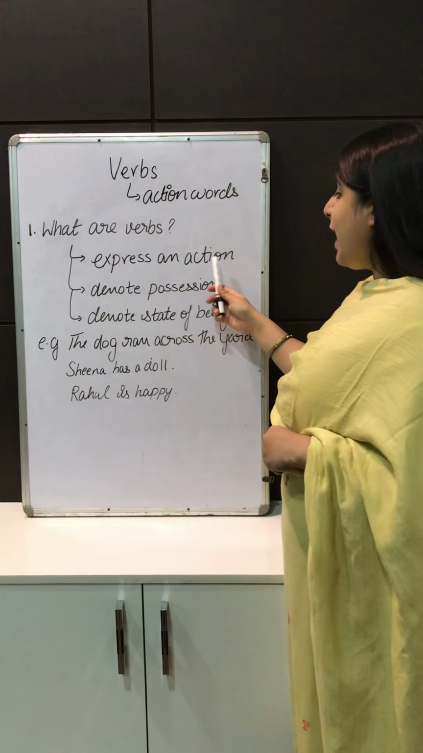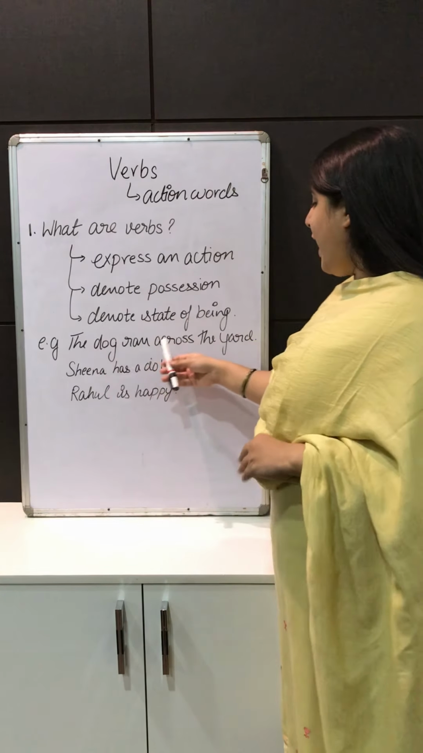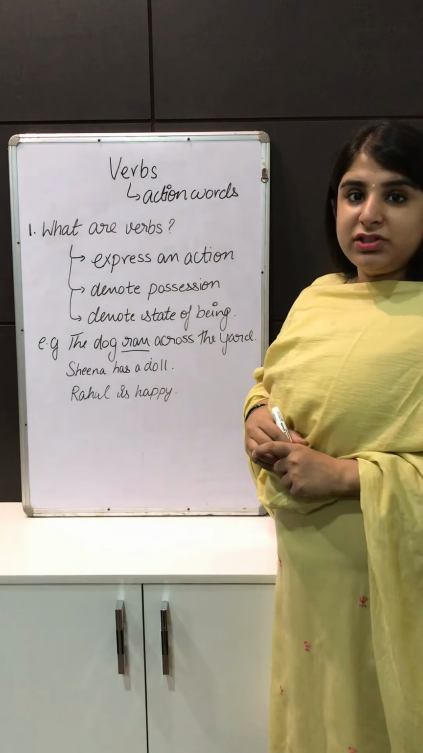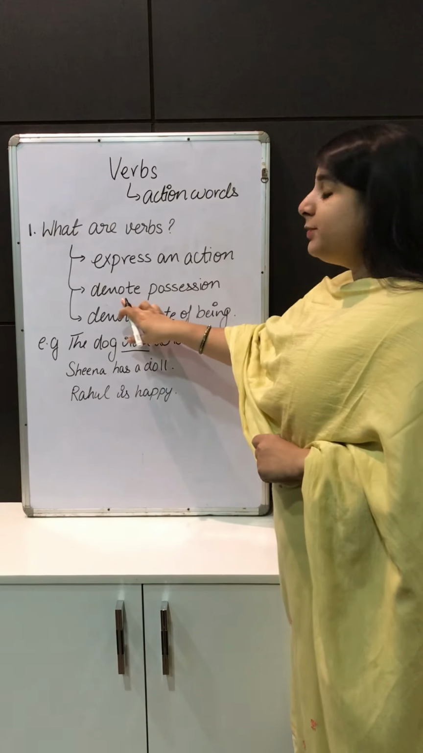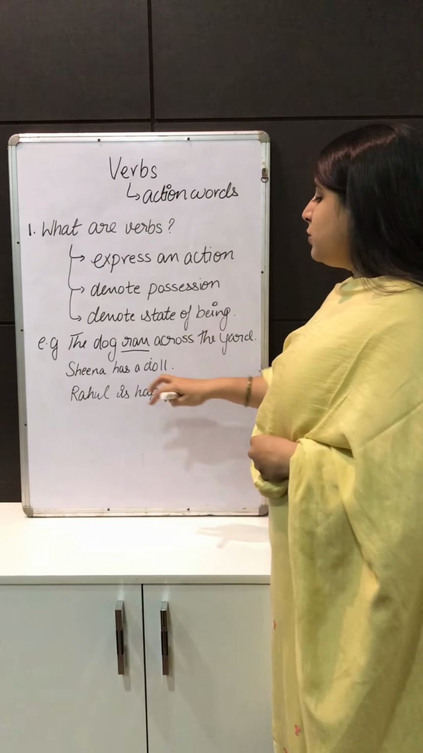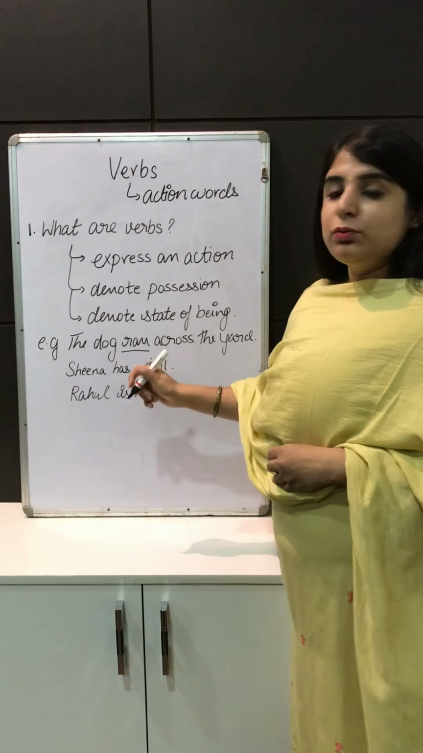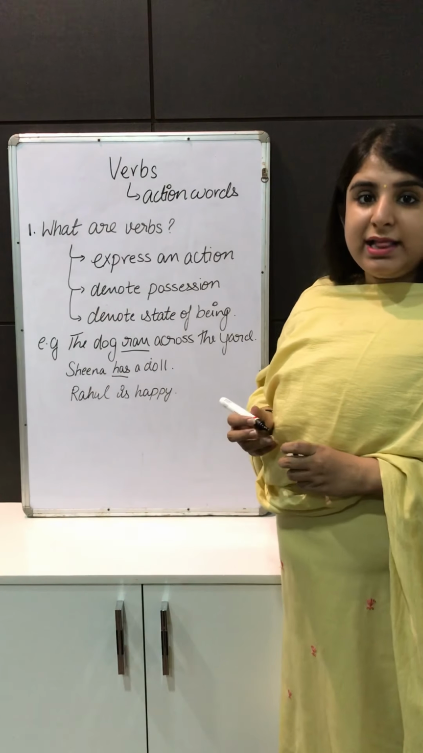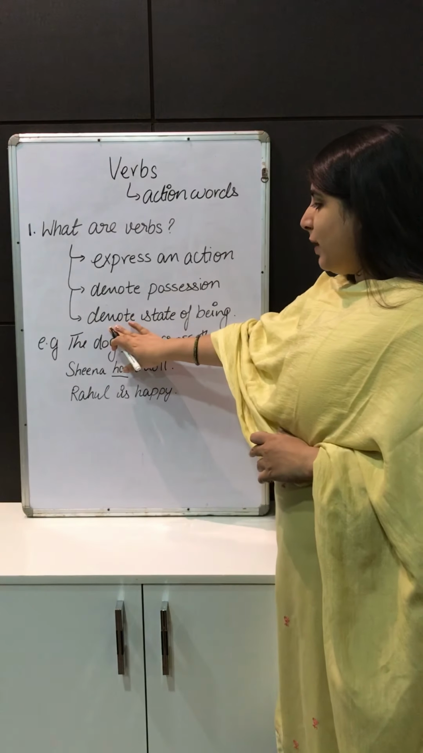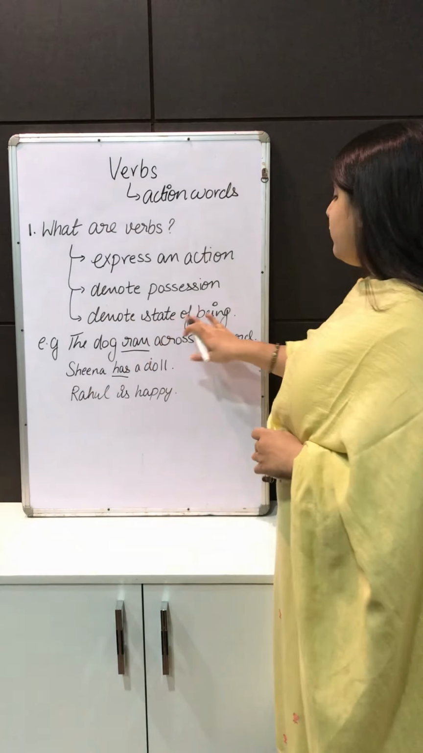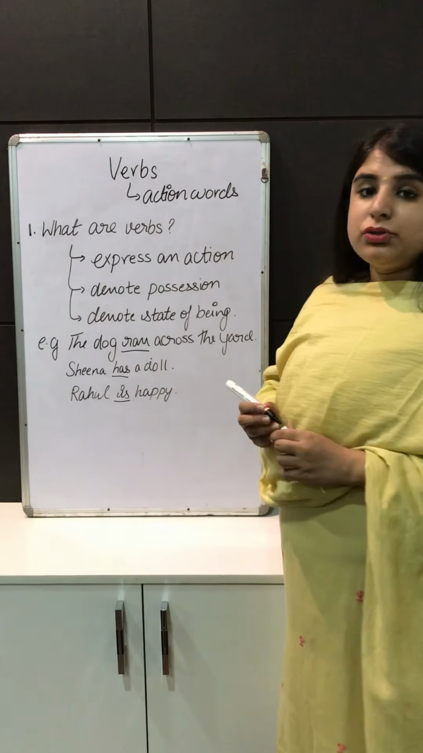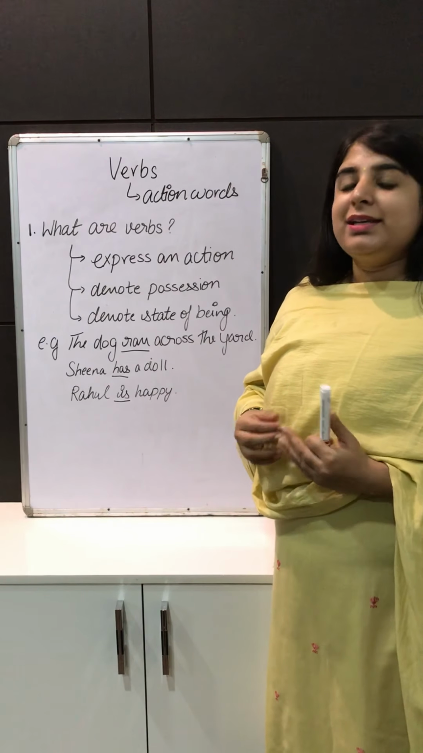Verbs express an action. So when I say the dog ran across the yard, the word ran is used to show an action that is being done. Verbs also denote possession. Possession means that something belongs to someone. So when I say Sheena has a doll, this word has is used to tell that Sheena is the owner of the doll. The third one is verbs denote state of being. So when I say Rahul is happy, this word is used to denote the state of Rahul that he is happy.